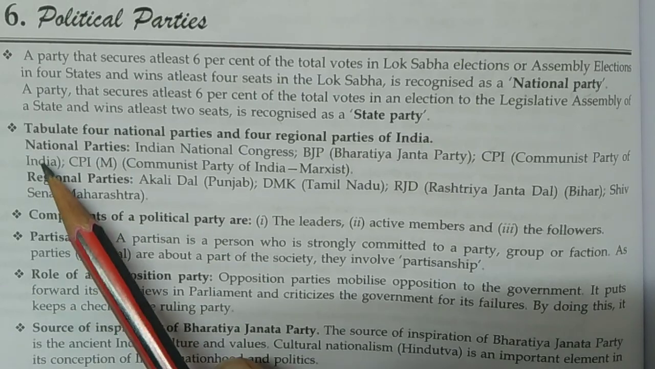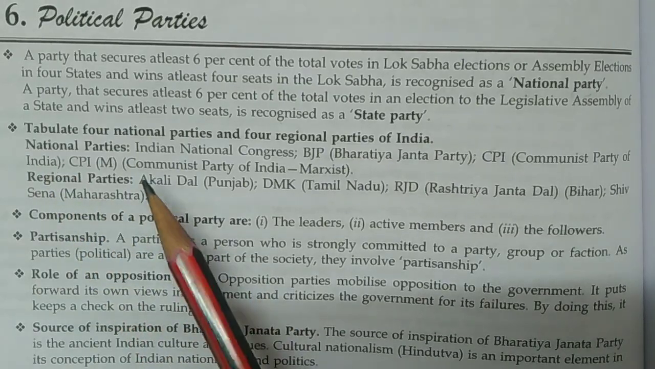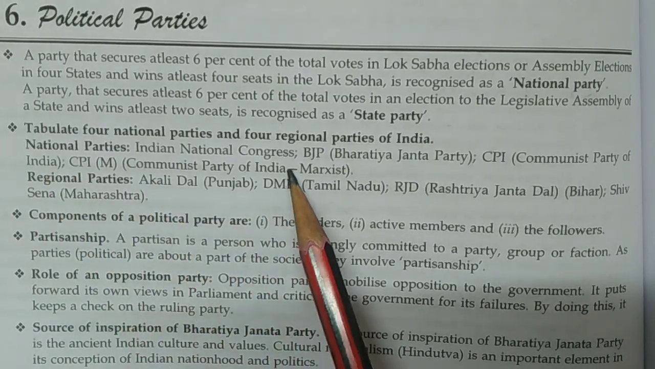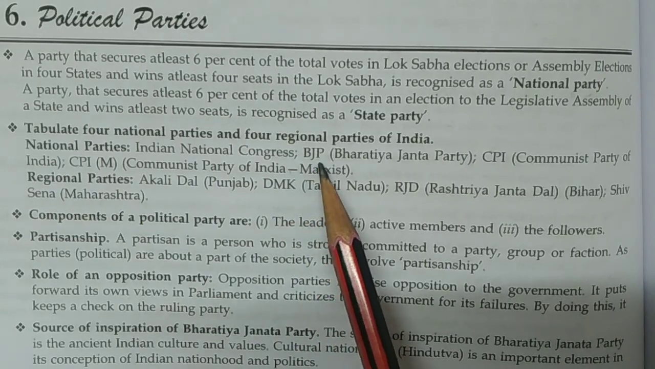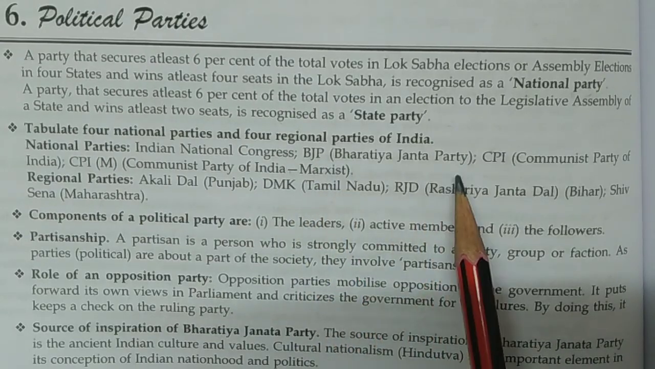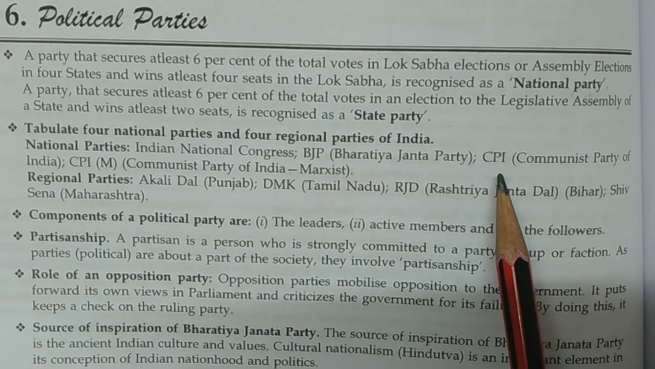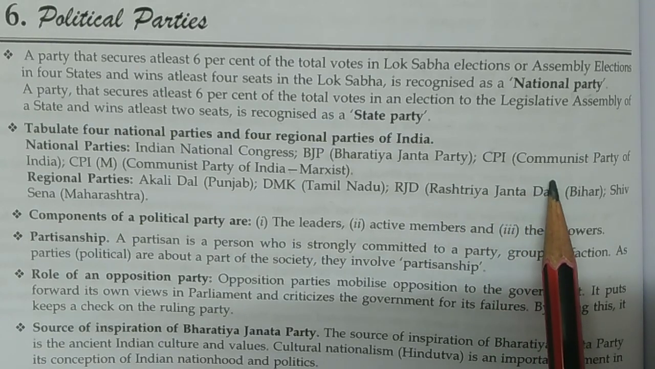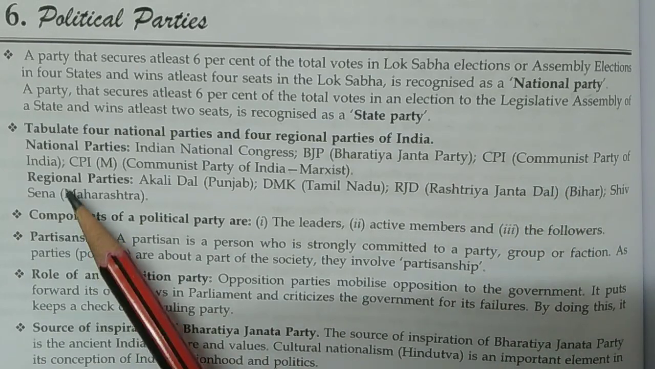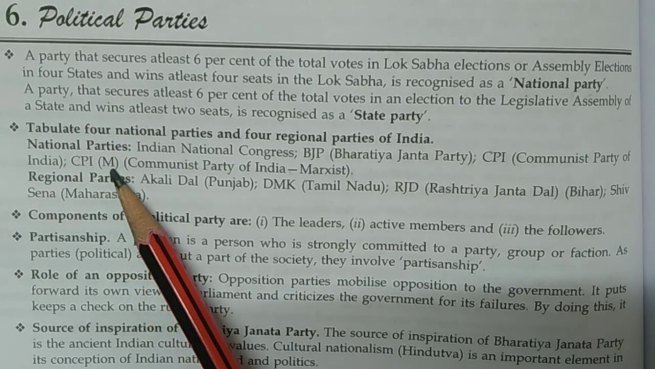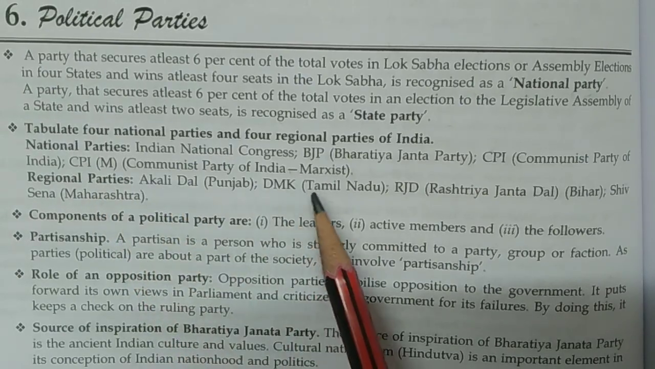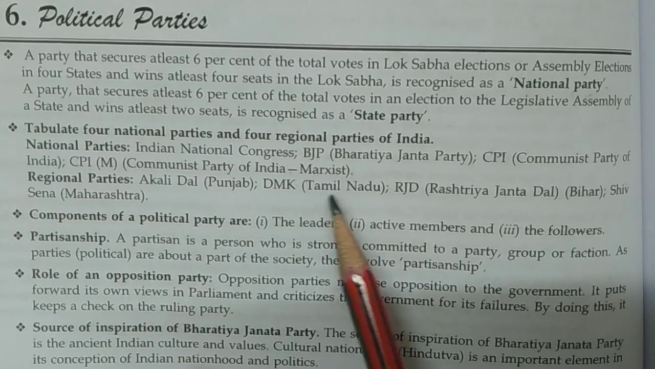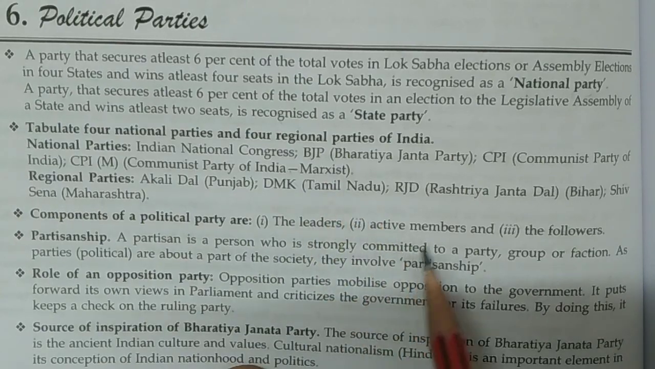So, national parties. It is given: Indian National Congress; BJP, which is the Bharatiya Janata Party in full form; CPI, in short, whose full form is Communist Party of India; and CPIM, which is called the Communist Party of India Marxist. So these are the names of the national parties given here.